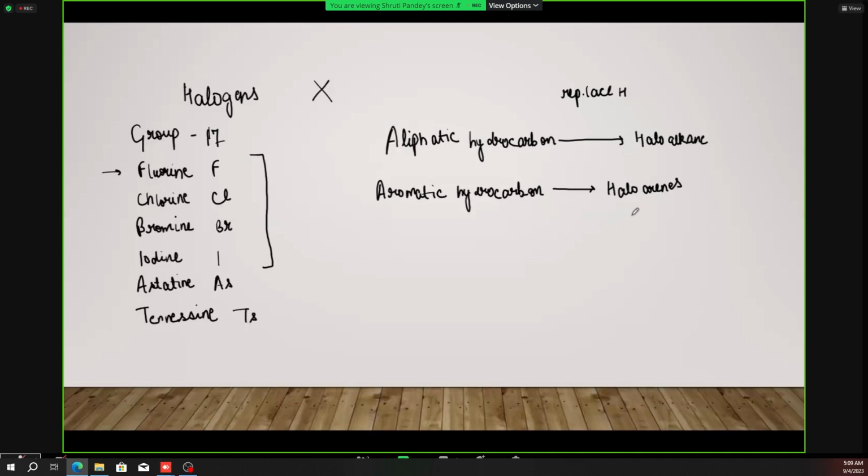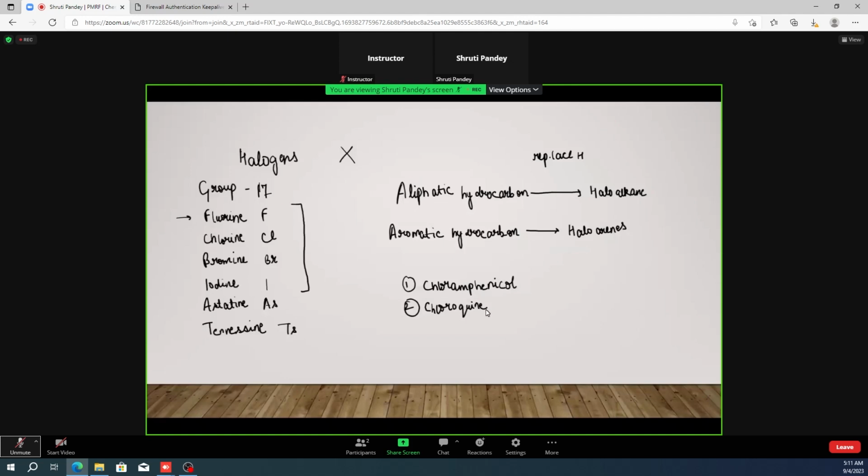In the industries, you must have studied about the solvents. One compound also contains chlorine and is used for treating malaria. And then halothane is a compound that is used as an anesthetic during surgery.